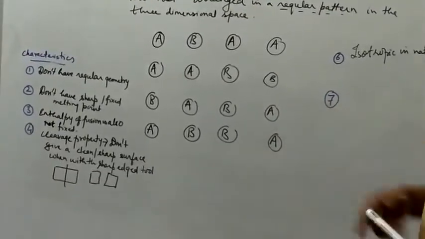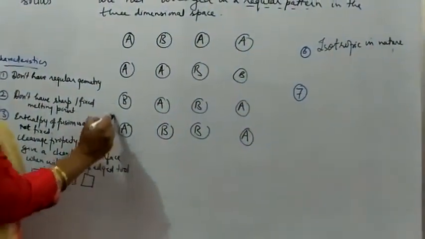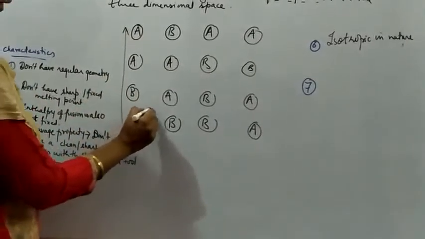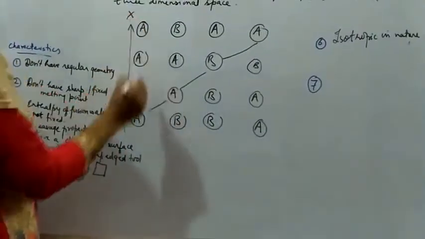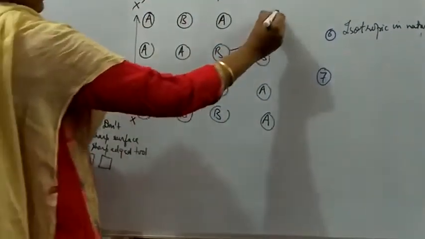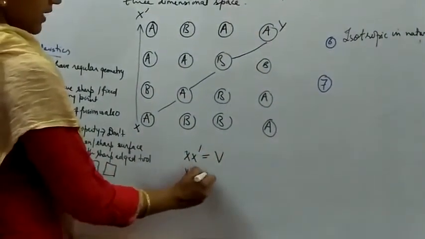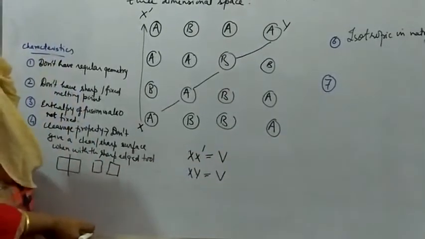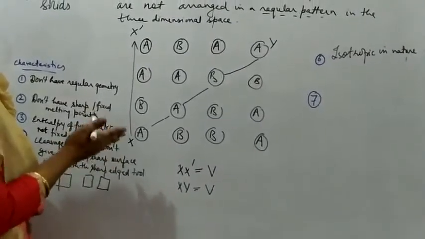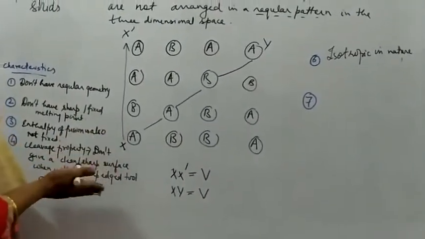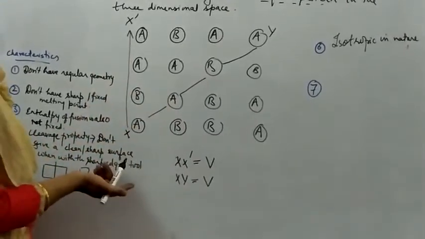It means that the magnitude of the physical properties, right, in all directions, this is with the x dash, and here it is x y. So x dash is also v and x y is also v. So isotropic nature means it is a property by virtue of which the substance will have the same magnitude of the physical properties in all directions. Physical measurement will have the same value.